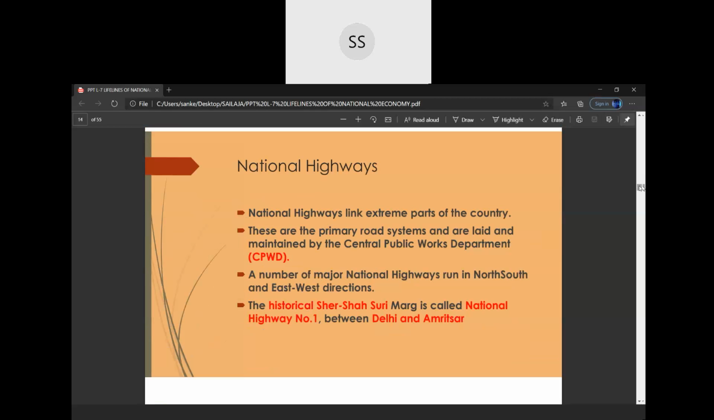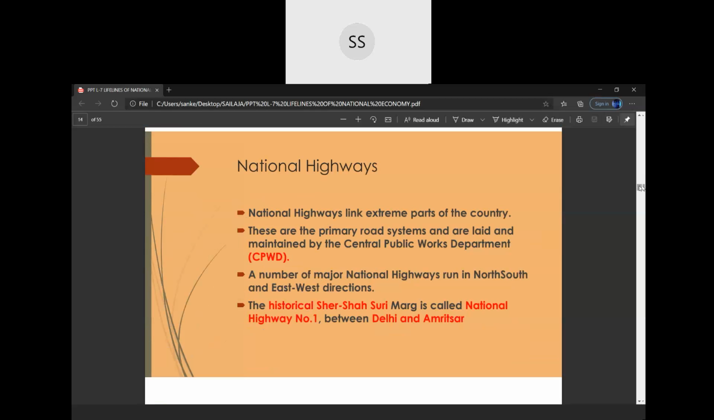National Highway number 1 is called the Historical Sher Shah Suri Marg, and every highway has been given a name. So this has been given the name Historical Sher Shah Suri Marg, and this national highway is between Delhi and Amritsar. Amritsar is in Punjab. So this highway is connecting Delhi and Punjab. So this is about your national highways.